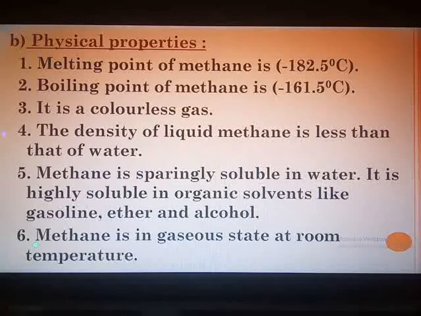Now, how can questions be asked on this part of the topic? Here I can directly ask you three properties for three marks.